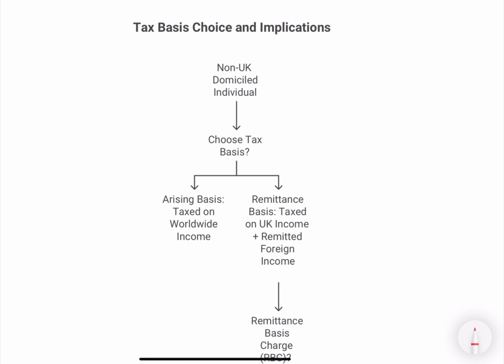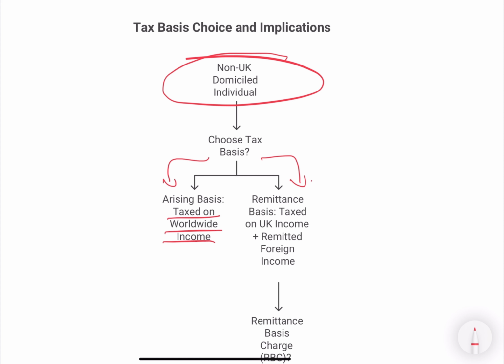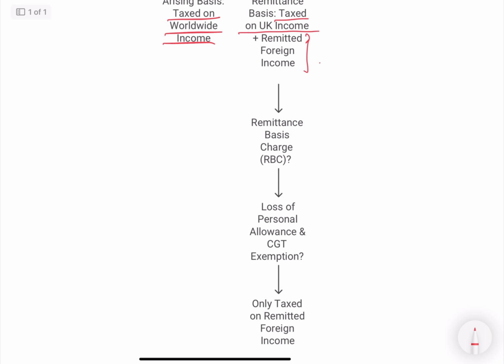So number one, if you are a non-UK domiciled individual, resident in the UK, you've got two choices: arising basis or remittance basis. With the arising basis, you're taxed on worldwide income. But with the remittance basis, you will be taxed on UK income plus any remitted foreign income. You will be charged the RBC, which is £30,000 if you have lived in the UK between 7 to 9 years, and £60,000 if you have lived in the UK between 12 to 14 years.